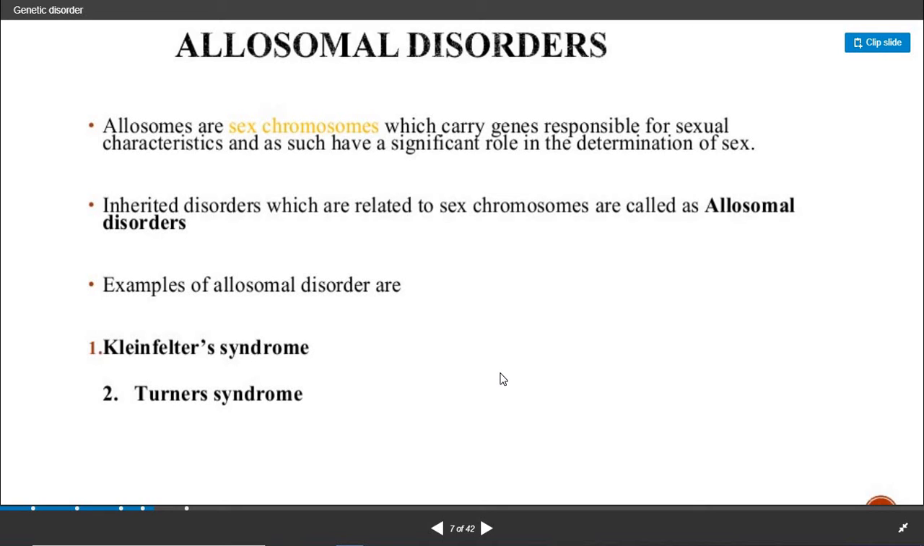Good morning students. Now we will see the allosomal disorder. What are these allosomal disorders?